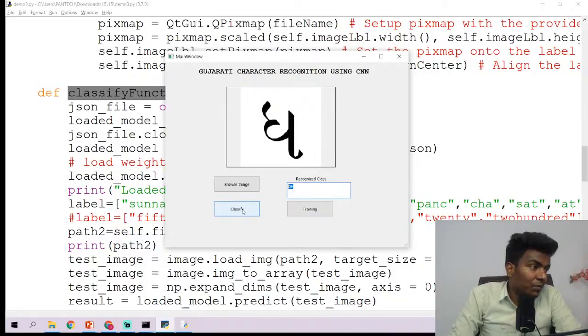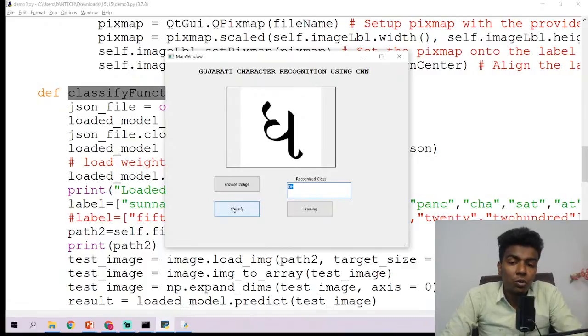So the first answer, by Utin, was to classify the image. Can anybody give the proper answer? So whenever you click a classify button, what should it do exactly? What is the complete workflow of the classify button? A lot of people have given the answer, classifying or verifying the image. That's okay, guys. What is the exact process it needs to do? Okay, so that's my question. If you can answer me, you can answer in your live chat.